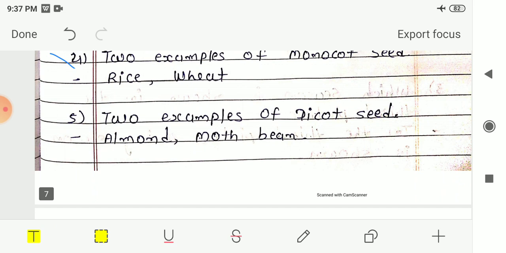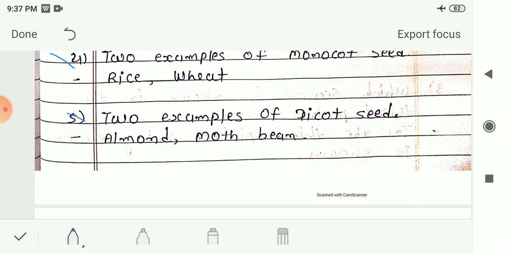Next, the fifth one, two examples of dicot seed. I had written almond and moth bean. You can also write green gram, pigeon peas, mango seed, moth bean, field bean, Bengal gram, peanuts, cashews, apple seeds. These are all examples of dicot seed. So you can write any two of these examples of dicot seeds. So here our question 6, that is name the following, gets over.